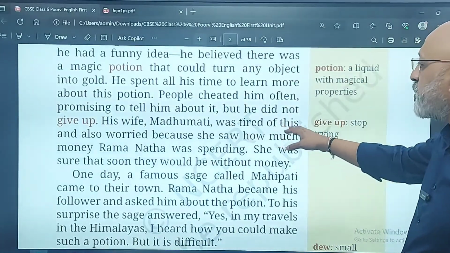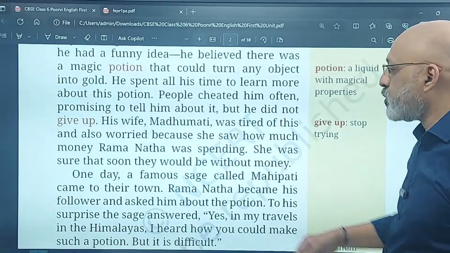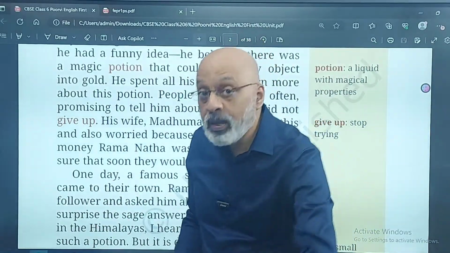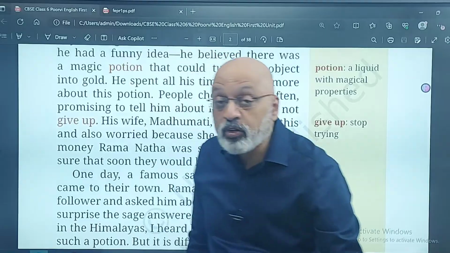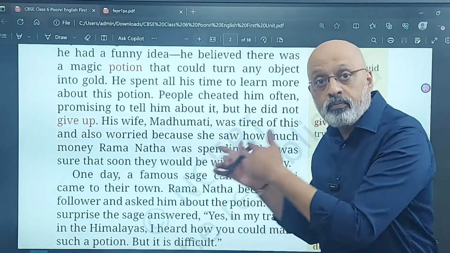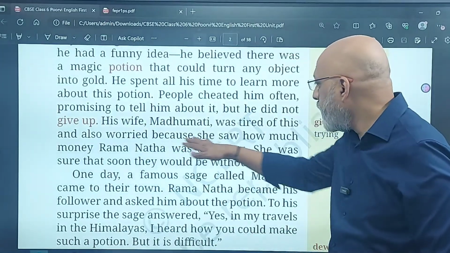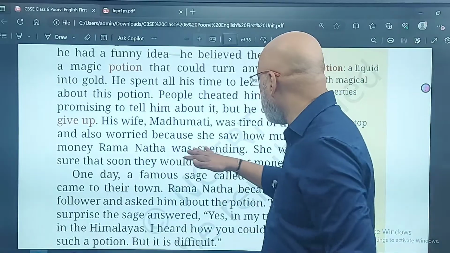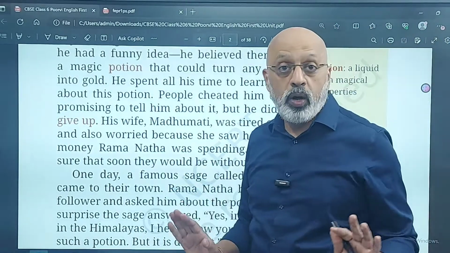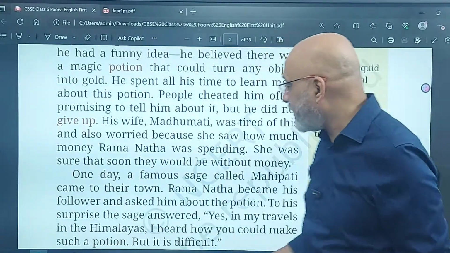His wife Madhumati was tired of this and also worried because she saw how much money Ramanatha was spending. So he was spending a lot of money on people who were promising to tell him about the magic potion, and that worried his wife. So if you get a question about what his wife was worried about, you have the answer here. Every answer is in the book. She was sure that soon they would be without money. That was her worry, that all the money would be finished because he was spending like this.